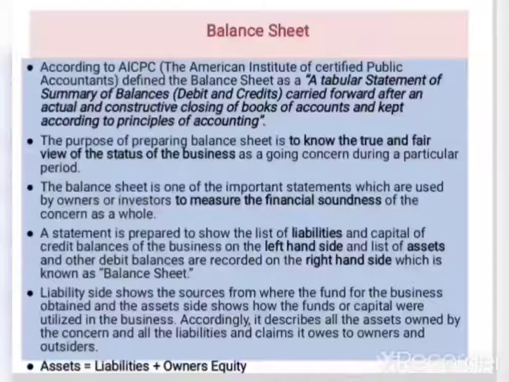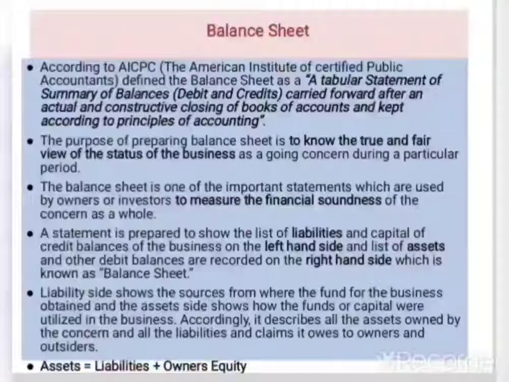The liability side shows the source from where the funds of the business are obtained, and the asset side shows how the funds or capital were utilized in the business. It describes all the assets owned by the concern and all the liabilities and claims it owes to the owner and the outsiders. Whatever is owed to others by the business is entered in the liability side, and in the asset side, it describes all the assets of the owner.